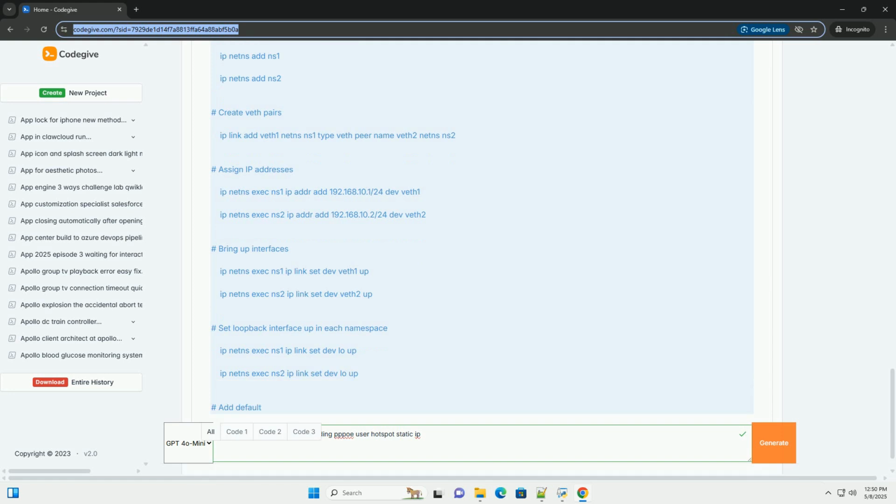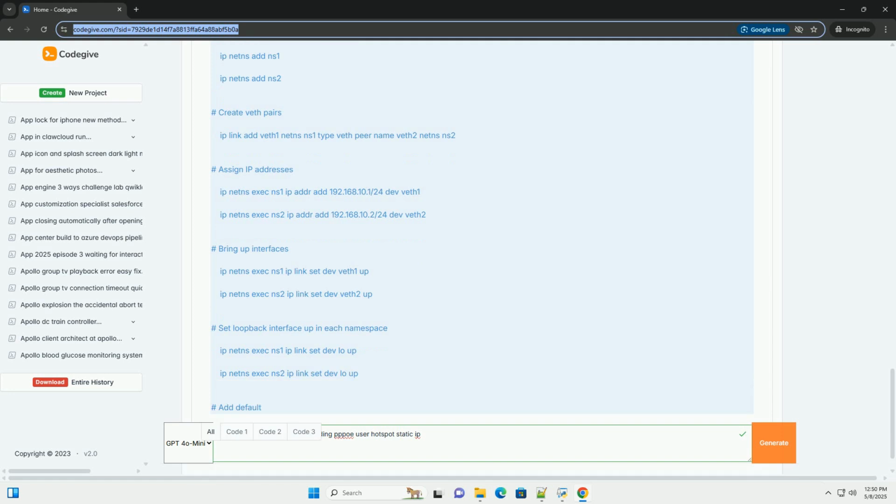ip address add assigns an IP address to the interface. ip link set brings the interface up, enabling it. ip route add adds a default route, optional. ping tests connectivity. To run this script: 1.